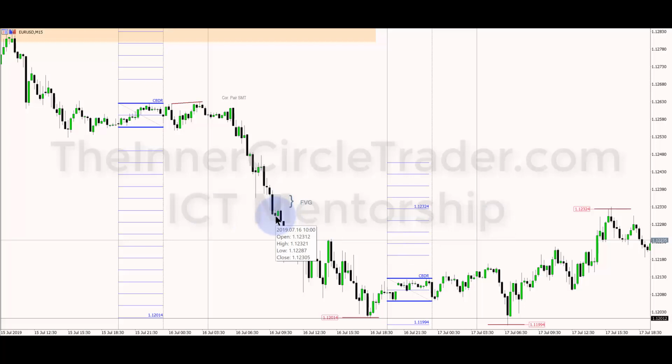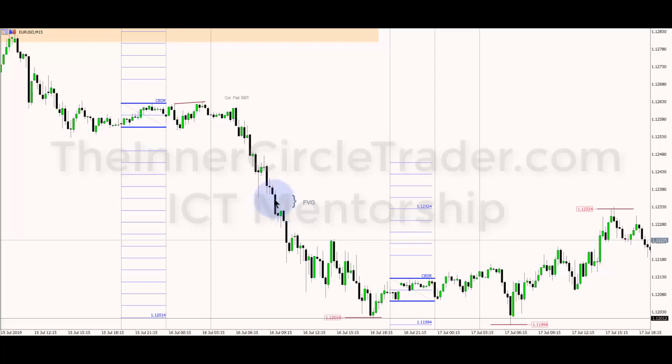The high, 112.321. So in other words, we're not expecting or relying on the gap to fill at all. All we need is the low end of the gap to trade to, and boom, there you go. We get another fair value gap in here. I don't have that noted, but you can see it trades from this candle's high, into it here, and that would be your fill for continuation down into the low of the day.